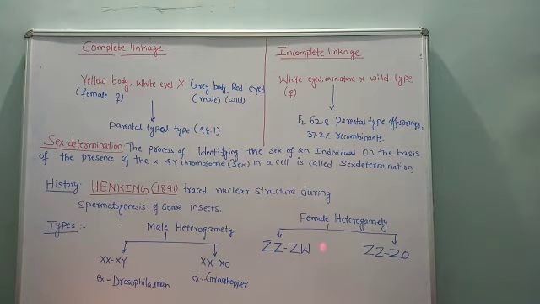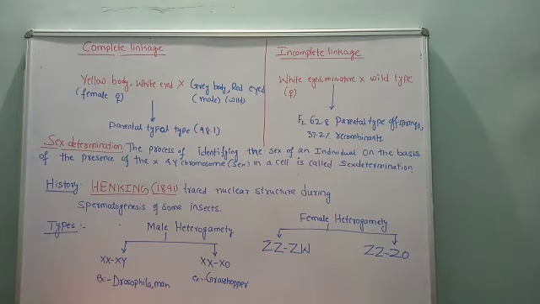There is one more condition in which the female is heterogametic. The female possesses two kinds of gametes. We are going to talk about which two types of gametes the female produces and which are the examples. First we see the condition where the male is heterogametic.